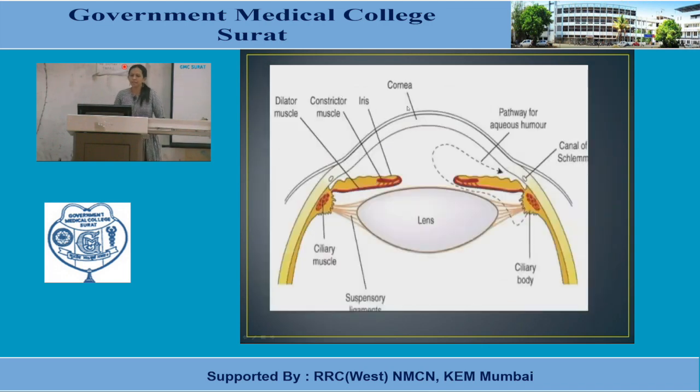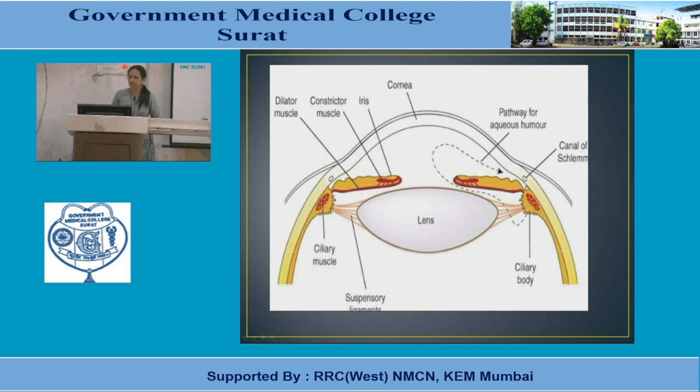Now we'll see some anatomy related to glaucoma, and I will repeatedly present this type of figure, so there is more clarification regarding the anatomical portion. It would be better to understand the pharmacotherapy. Regarding aqueous humor, it is secreted from the ciliary body.